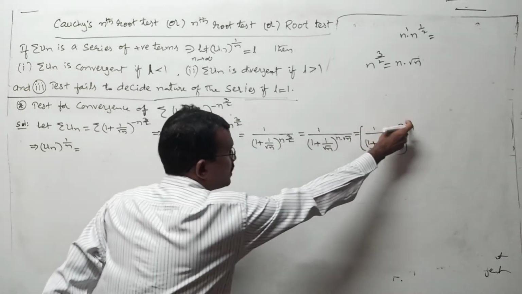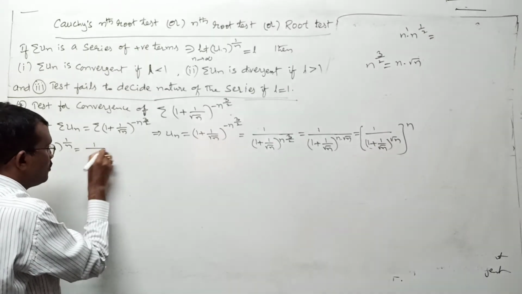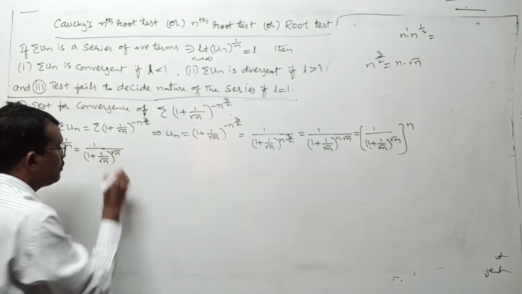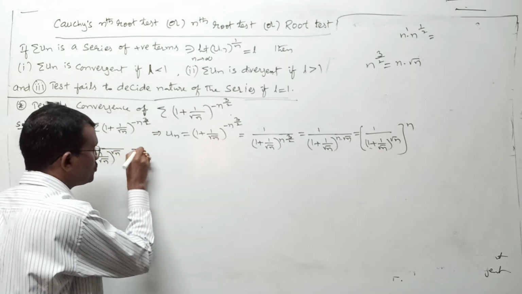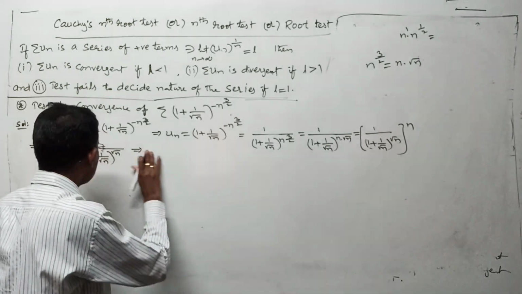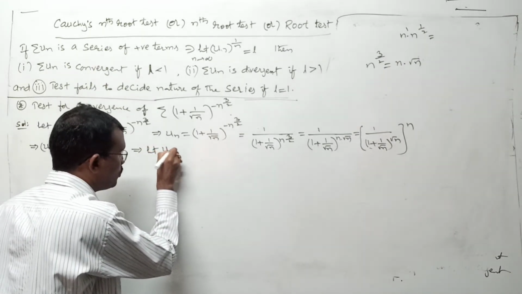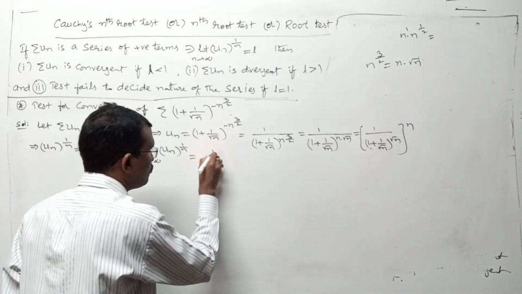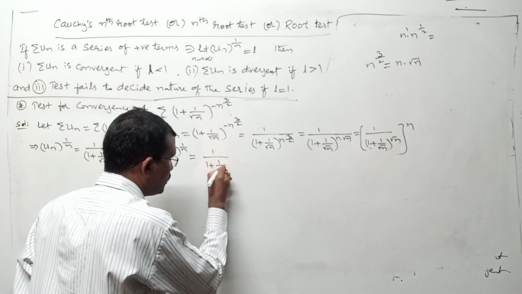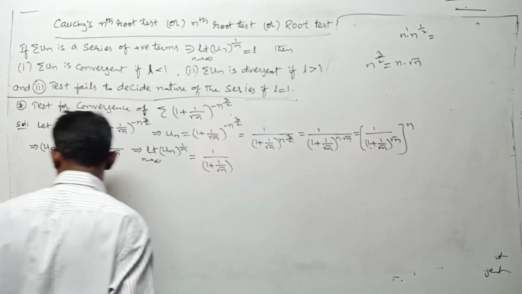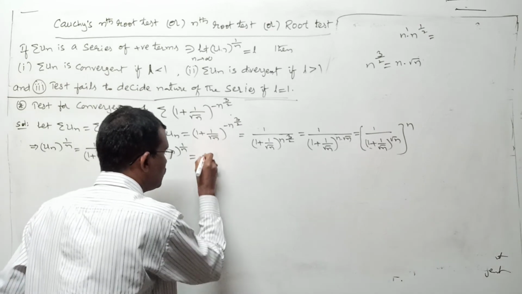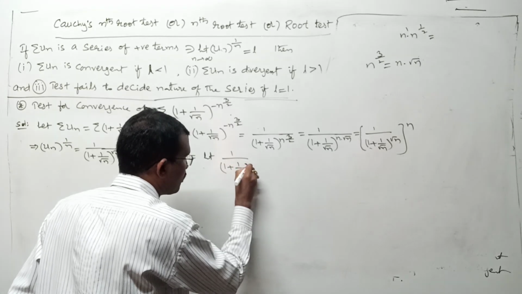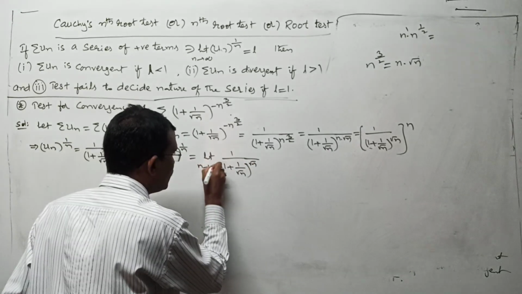1 by n, this n gets cancelled. Then it is what? 1 by 1 plus 1 by root n whole to the power of root n. Right? You can now take limit as n tends to infinity on both sides. Limit un whole to the power of 1 by n as n tends to infinity is equal to 1 by 1 plus 1 by root n whole to the power of root n. Sorry, I am not using limit now. Limit 1 by 1 plus 1 by root n whole to the power of root n as n tends to infinity.